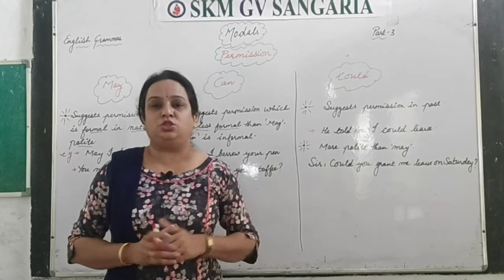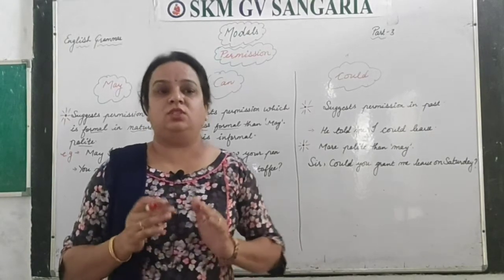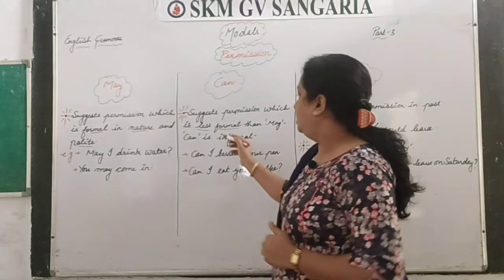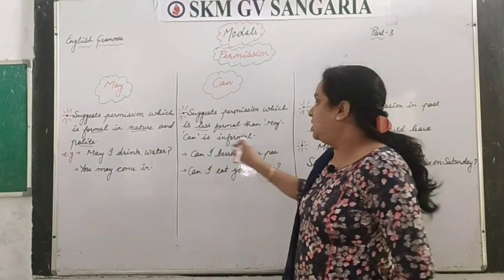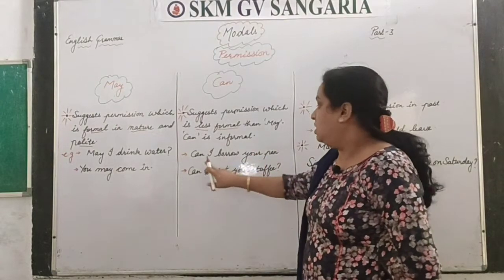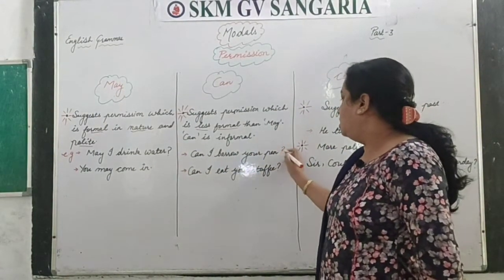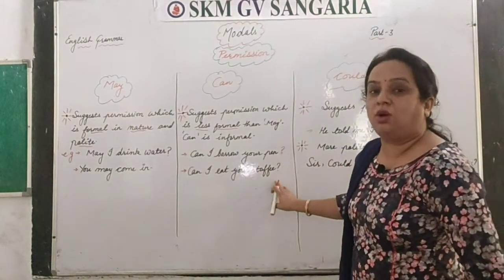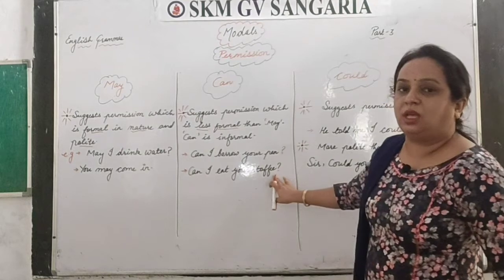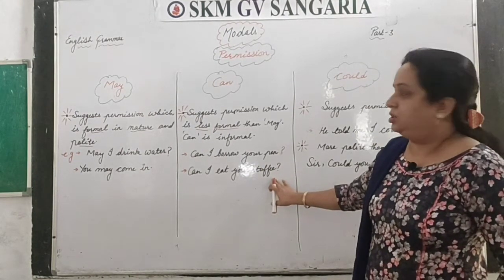Can I eat your chocolate? Something like that, which is not formal. Here it is given that it is less formal than may. So here can is informal. Can I borrow your pen? And the second one is, can I eat your toffee? So this is again an informal way to seek permission.